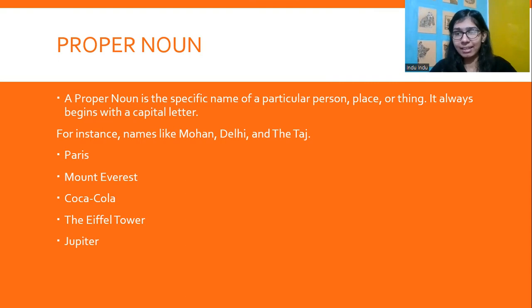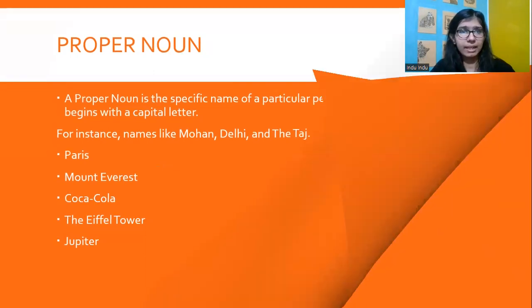For instance, names like Mohan, Delhi, the Taj. Mohan is a particular person, Delhi is a particular place, the Taj is a particular building, it's a thing, right? So we have to remember that it specifies a person, place, or a thing. Other examples could be Paris, Mount Everest, Coca-Cola, which is a particular drink, the Eiffel Tower, which is a particular monument, Jupiter, which is a particular planet. So it has to be a specific person, place, or a thing, right?